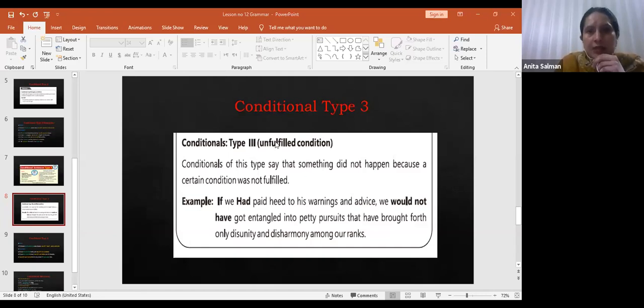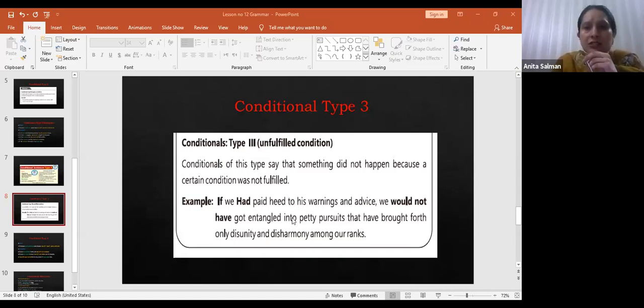Conditionals of this type say something did not happen because a certain condition was not fulfilled, right? And they are always in the past, right? They refer to the past. Like one thing hasn't happened because some condition hasn't been fulfilled. एक काम नहीं हुआ क्योंकि दूसरा काम नहीं किया गया, right?